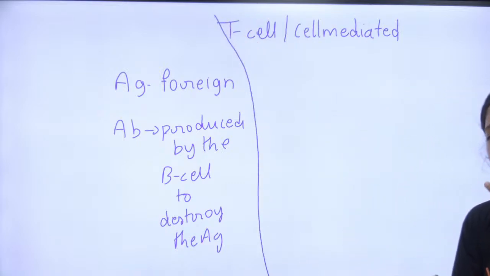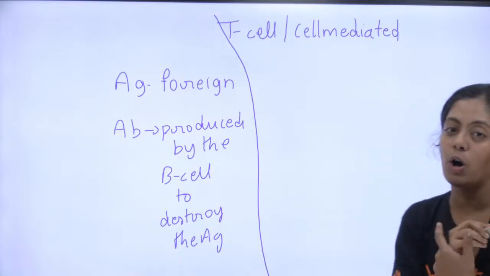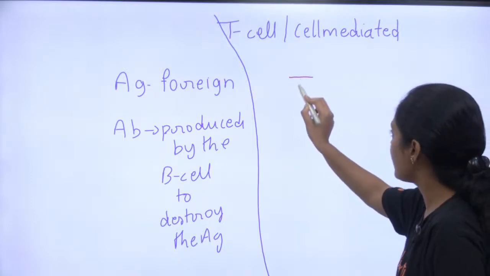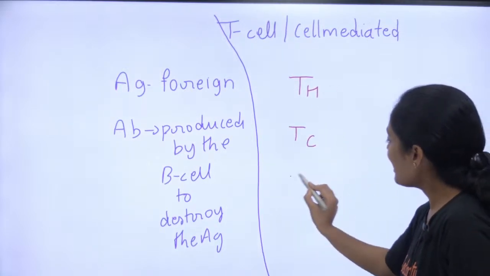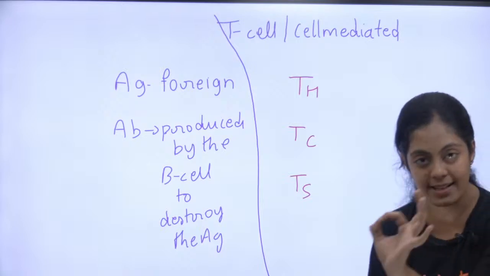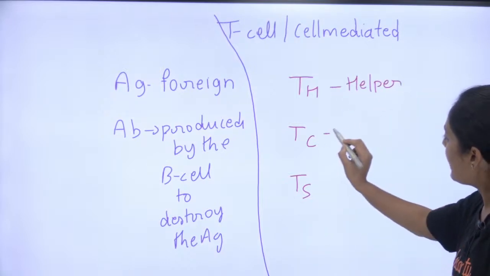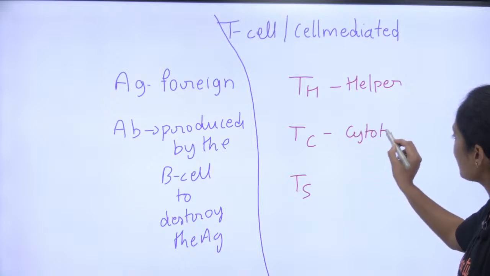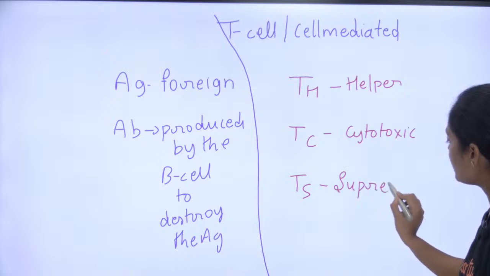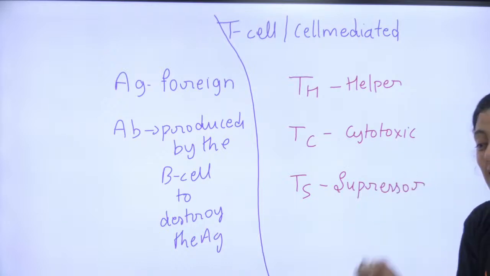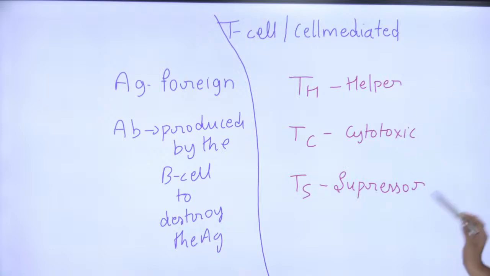Ma'am, why do we call this cell mediated immunity? Because many cells are involved in this, children. So the names of the cells are TH cell, TC cell and TS cell. TH, what is H? Helper T cell. What is C? Cytotoxic T cell. What is S? Suppressor T cells. Okay, so there are three types of T cell: TH cell, TC cell and TS cell.